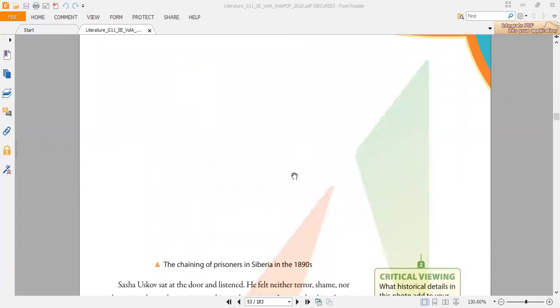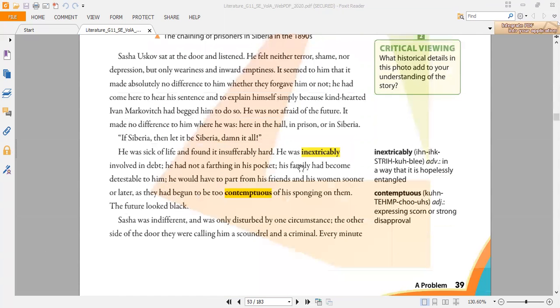And the next vocabulary word is inextricably. Inextricably is an adverb and it means in a way that is hopelessly entangled. So it is entangled. Finally, the last vocabulary word in this text is contemptuous.